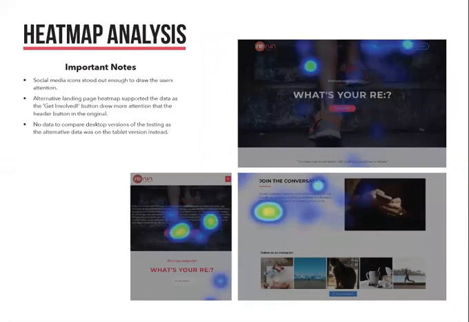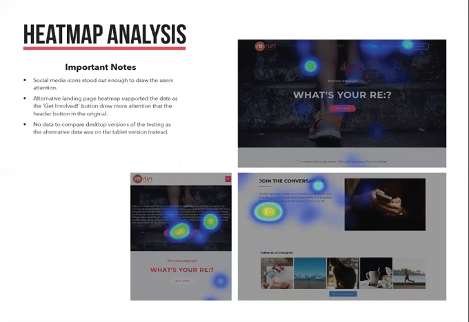The heat map analysis from Nelio was interesting to look at, as it really showed me where the users were clicking and tapping. It's good to see that my social media icons on the original layouts are getting plenty of attention, which is great. It means that they stand out and they're easily identified by the user. The alternative buttons have gotten more action than the original 2, at least on the tablet versions.